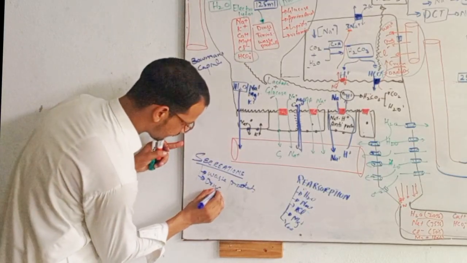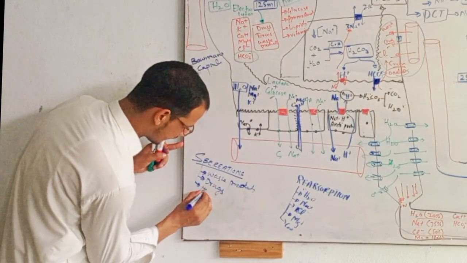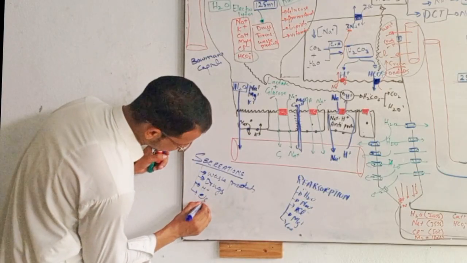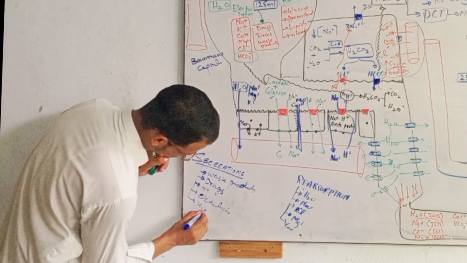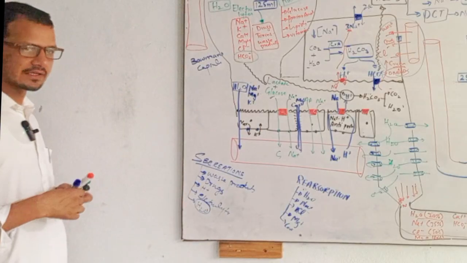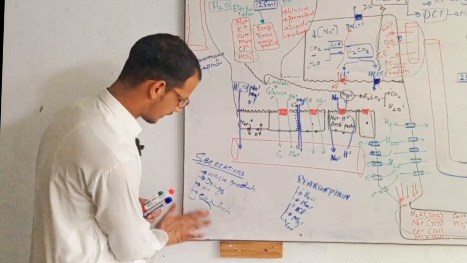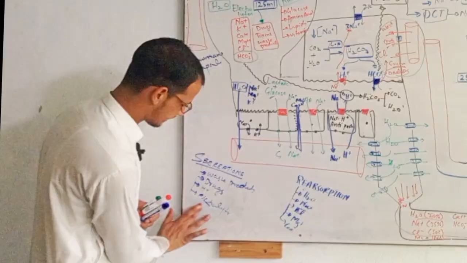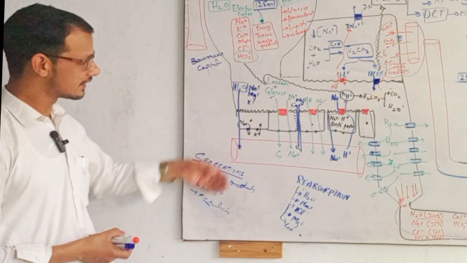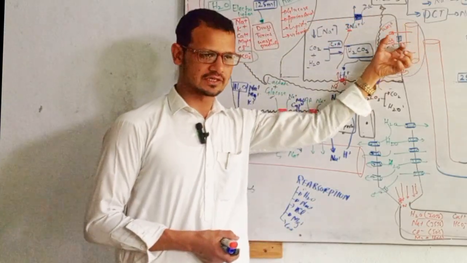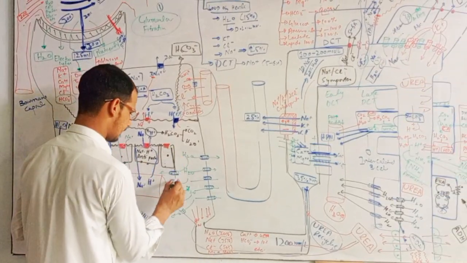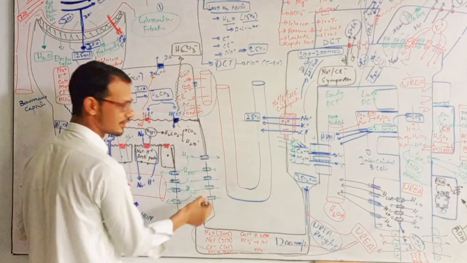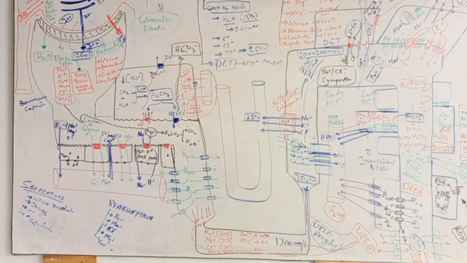Drugs, hydrogen ion, electrolytes, and sorry, water is not secreted here, electrolytes. These are the things which are secreted into the lumen and will leave the nephron in the form of urine. This whole process is called urine formation.